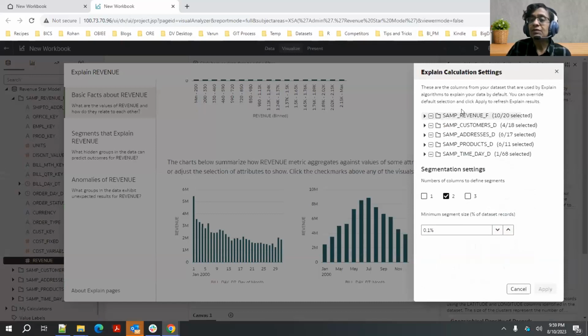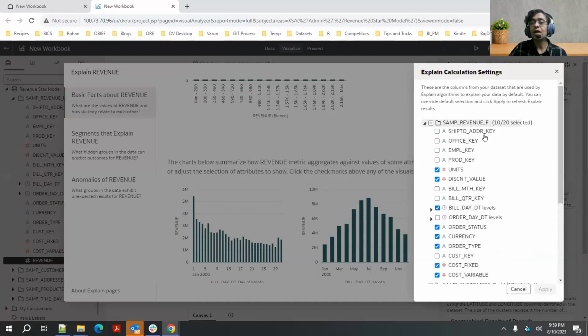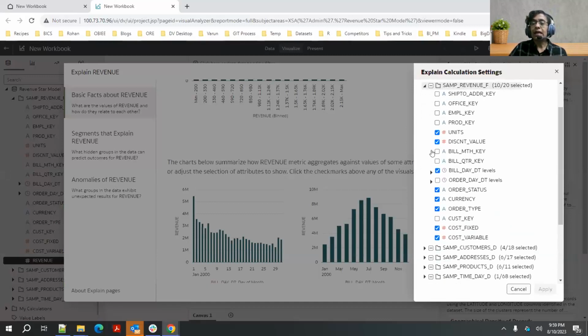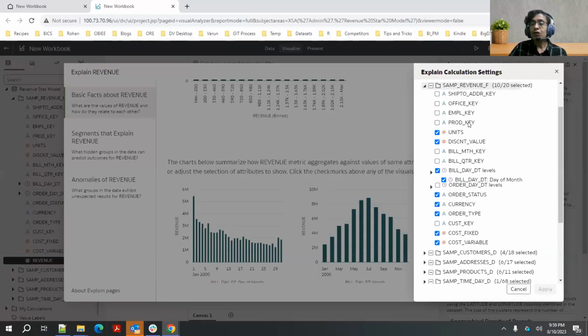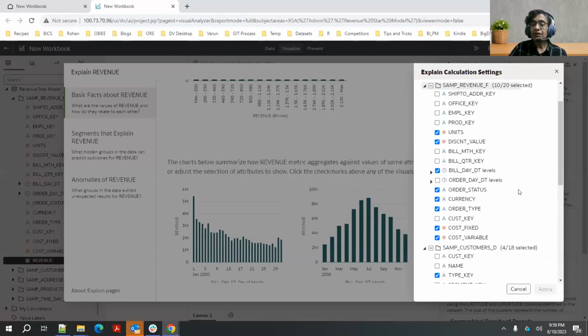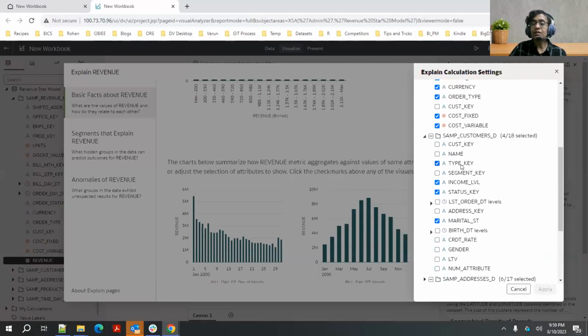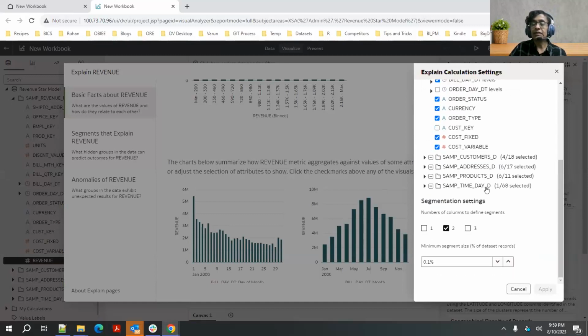When I open this, I'm seeing that the first section here shows me all the tables in my model, and the algorithm basically selected a few default columns. If I expand the fact table, the algorithm has identified a few columns from the total 20 columns in my fact. So it identified bill date, which is a date column, as an interesting column. That's how it generated these visuals, and a few other columns. Same with the other tables. In customers, it again selected 4 out of the 18 columns, same with products, etc.